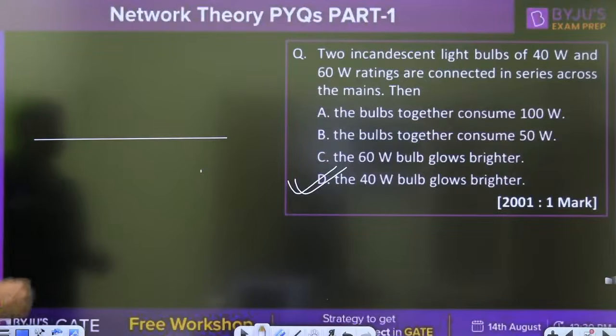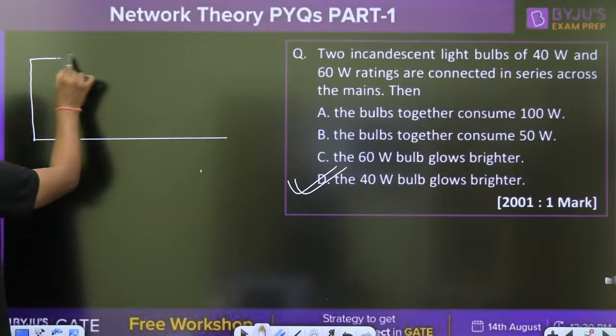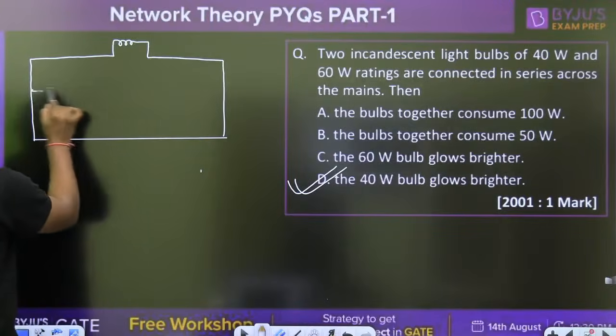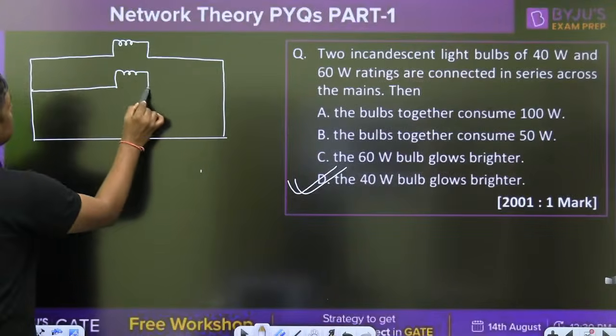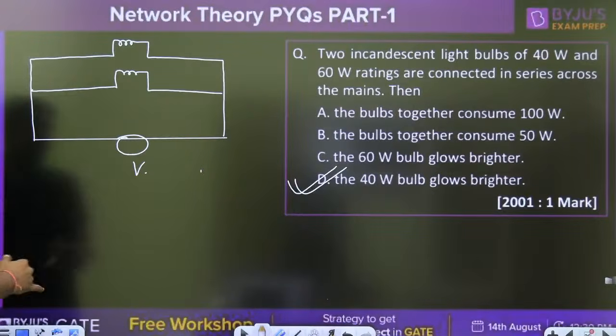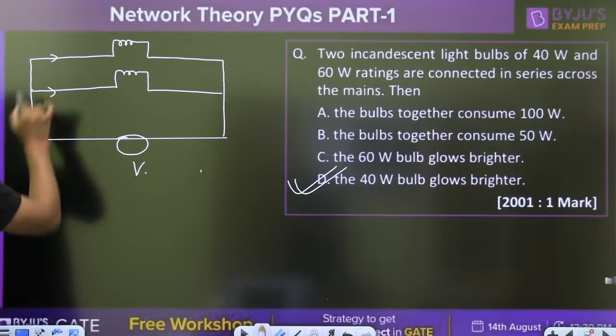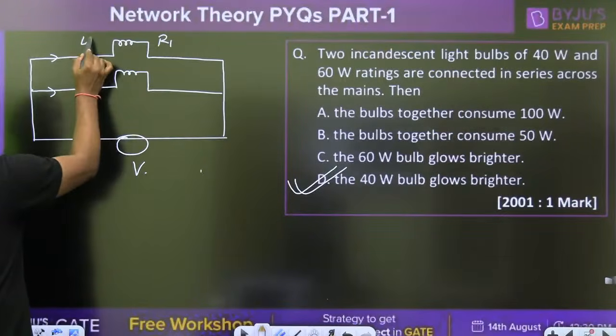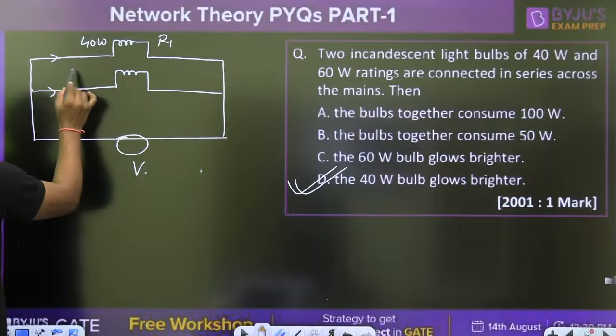If these two bulbs are connected in parallel, always remember, all the connections in our houses are parallel, like this. And this is the voltage. In that case, current will be different. It depends upon the voltage, because we are having the same voltage. This is R1 for 40 watt, and this is the 60 watt.